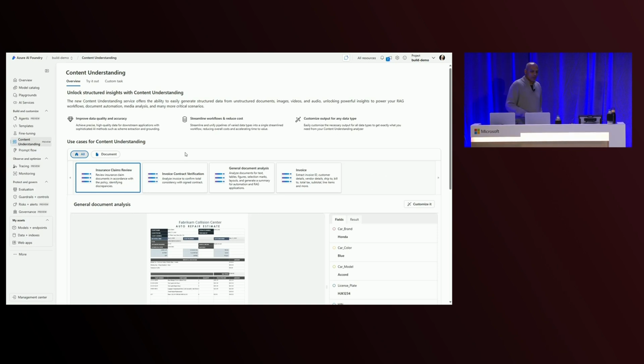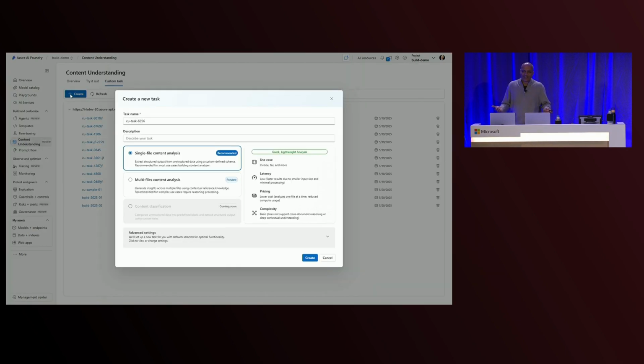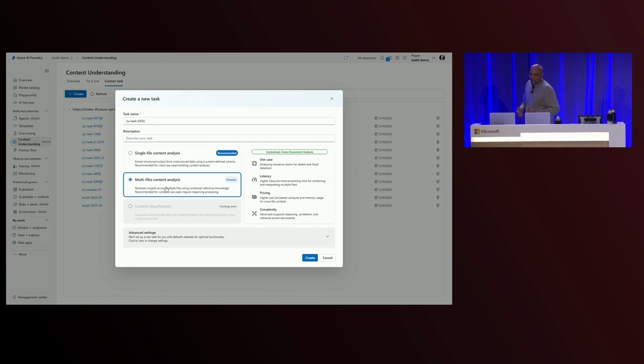We're now going to go through the flow all over again. We'll start at the very top just because this is probably the easiest way to walk through the experience. You're all pros at this now. You're all power users, so I'm not going to talk a lot about, like, hey, what's single file, what's multi-file. We know we need multi-file, right? So we're going to stay with multi-file. We're going to go ahead and now select multi-file, and we hit create. We create a new task.